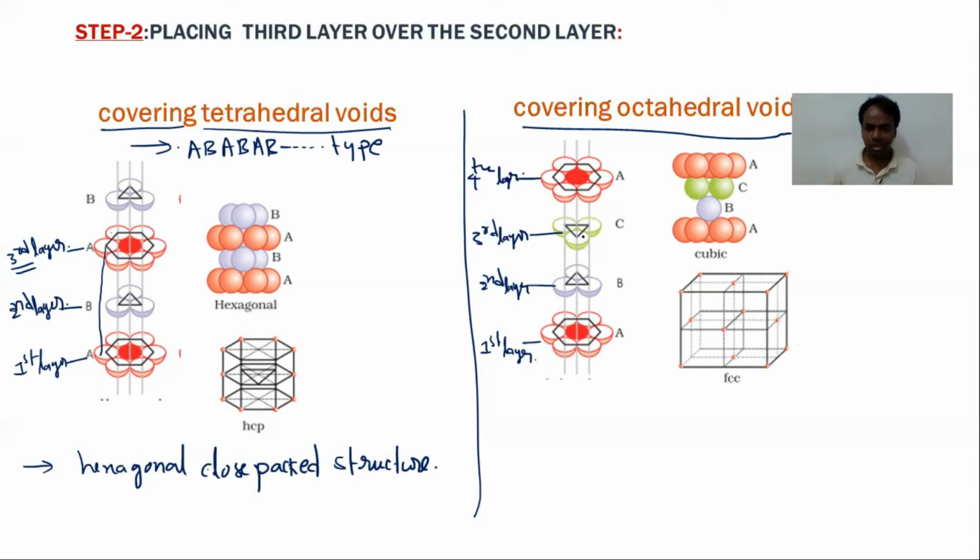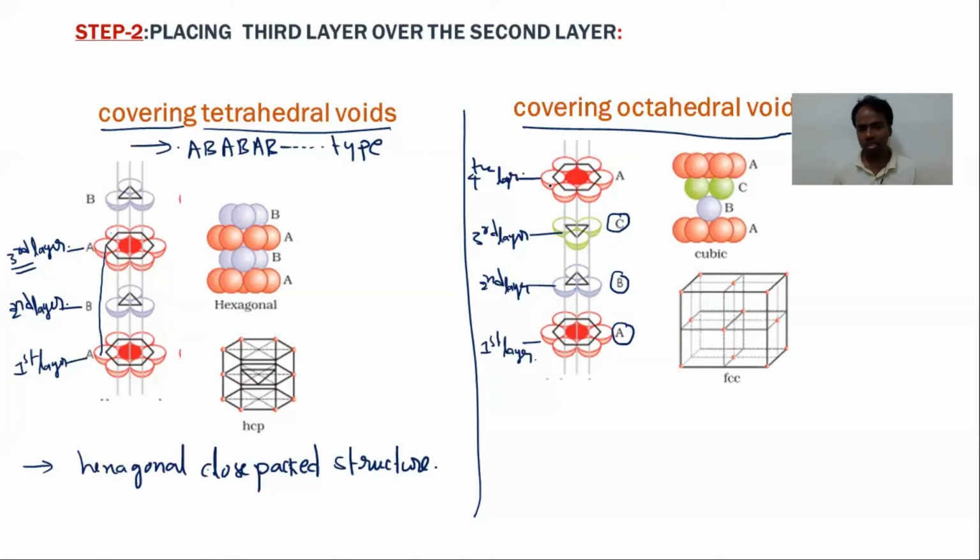The spheres of the third layer are then not aligned with the spheres of the first layer. So the third layer is a different type of arrangement. Let it be C type of arrangement. The first is A type, the second layer is B type, and C is different from B and A, because the spheres of the third layer are not aligned with the spheres of the second layer or the first layer. So A, B, C.